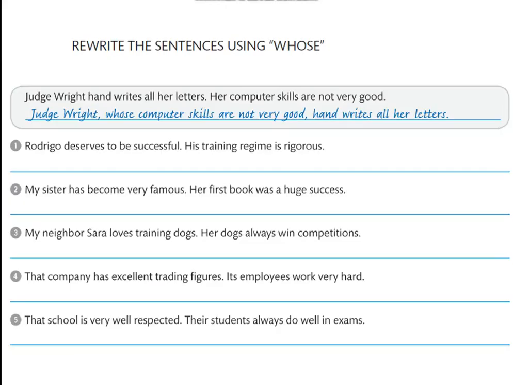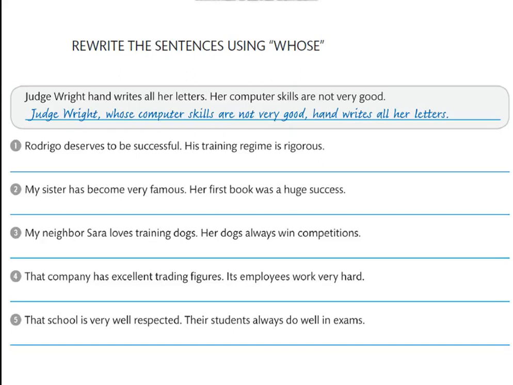Let's rewrite the sentences here using whose. Judge Wright handwrites all her letters. Her computer skills are not very good. Judge Wright, whose computer skills are not very good, handwrites all her letters. Number 1. Rodrigo deserves to be successful. His training regime is rigorous. Rodrigo, whose training regime is rigorous, deserves to be successful.